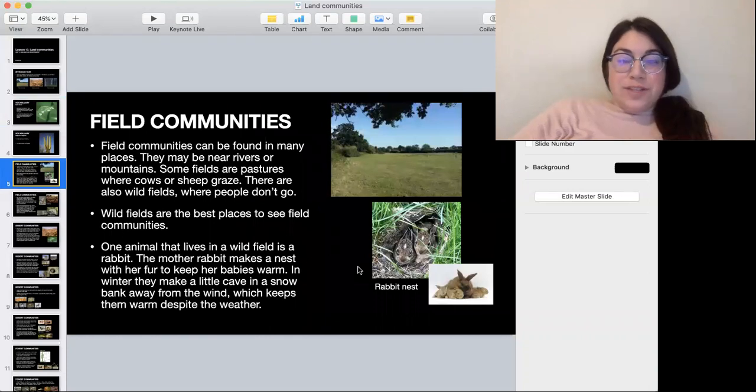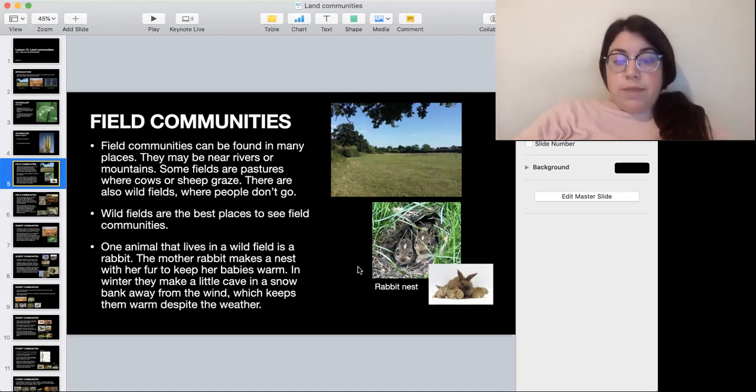Okay, so field communities can be found in many places. They can be found near rivers or mountains. Some are pastures, where cows and sheep graze, where they eat grass. And there are also wild fields where people don't go. In wild fields, you can observe better field communities, meaning groups of plants and animals that live together. One animal that lives in a wild field is a rabbit.